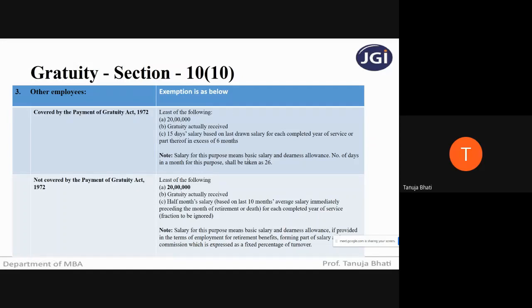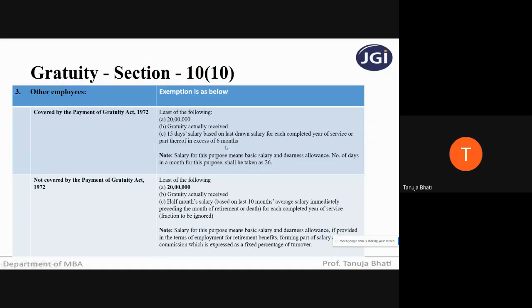A, rupees 20 lakh; B, gratuity actually received, whatever is actually received from the company; and C, 15 days salary based on last drawn salary for each completed year of service or part thereof in excess of 6 months.